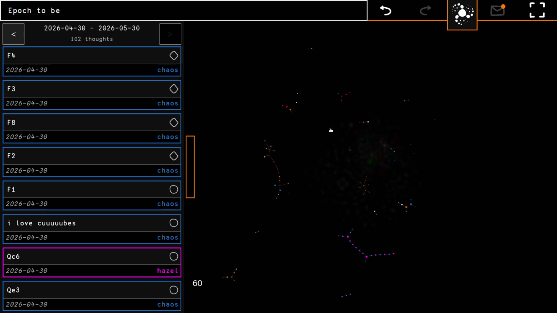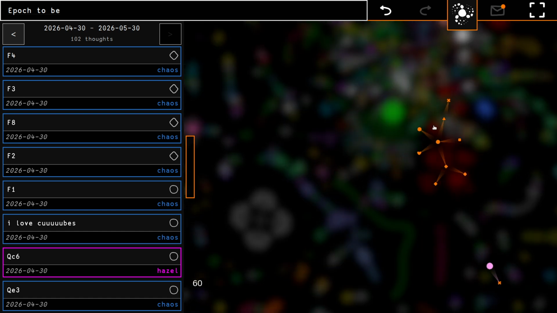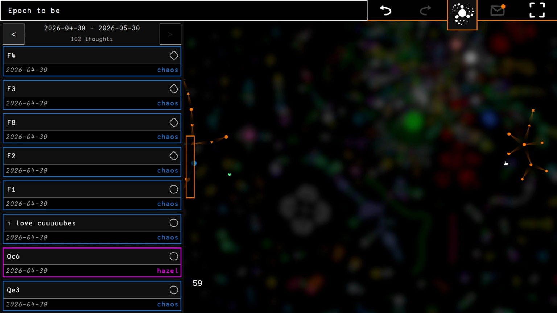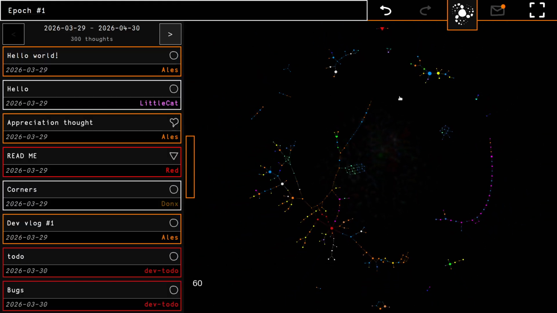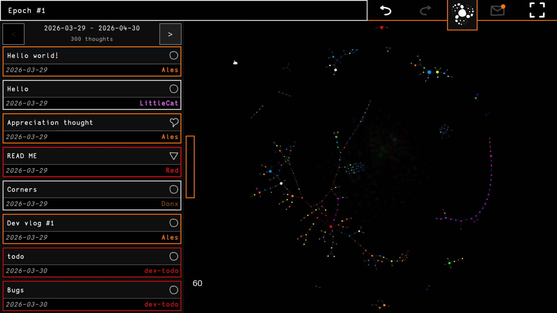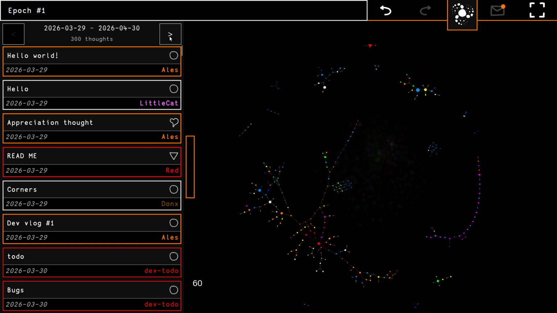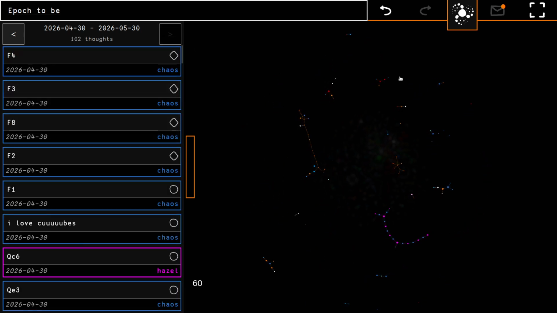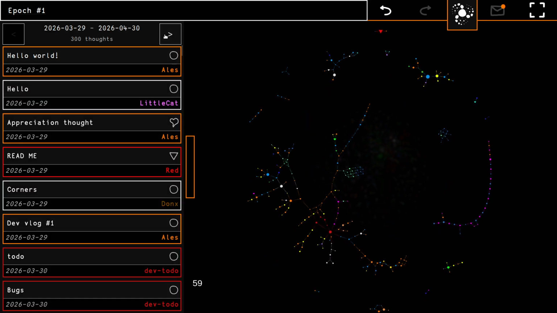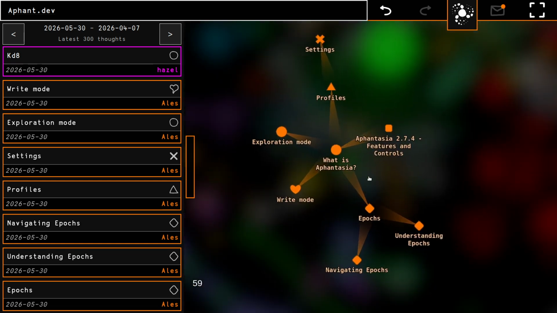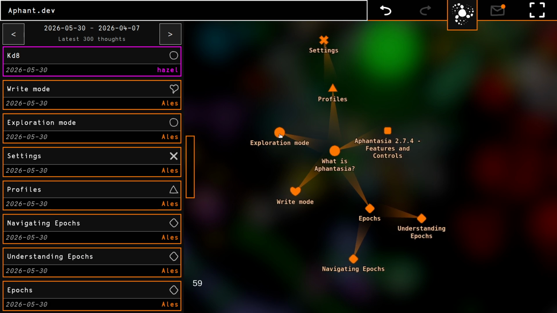So this space is being continually laid out. It's going to be positioned based on what's new here and based on the thoughts that are added. And when we go back, we will see the first epoch. So currently there is only one epoch on Aphantasia, and in the future there can be whatever the number will reach up to. And you can cycle or navigate through these like pages in a book. So that's epochs.